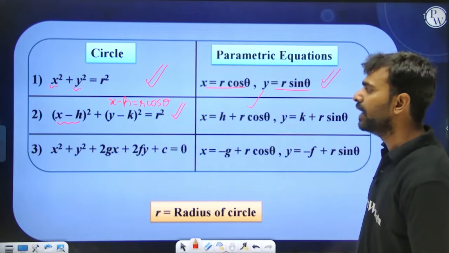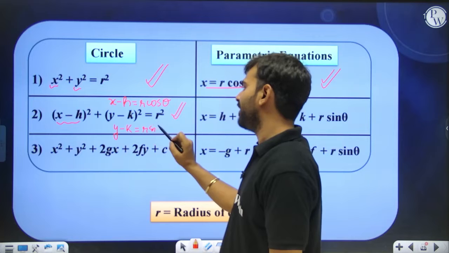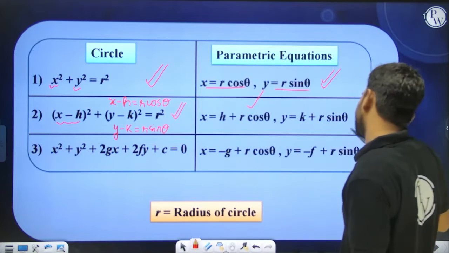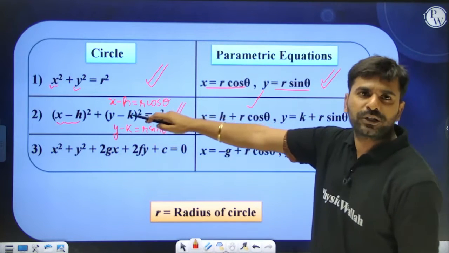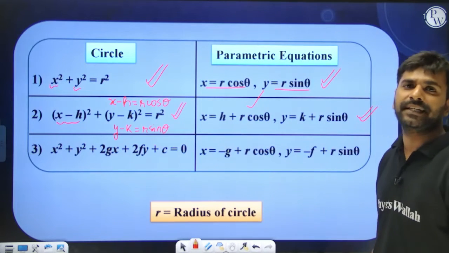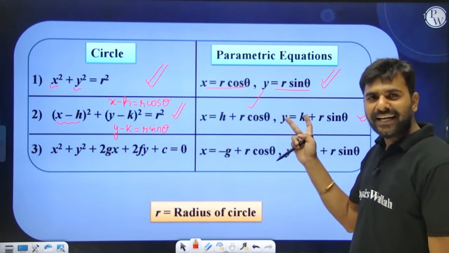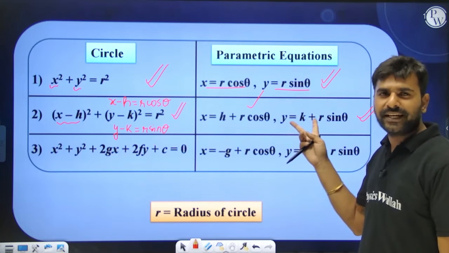It is written over here. And you will assume y minus k equal to r sin theta. So the value of y is going to be k plus r sin theta. So in this case, if you want to assume any point on the circle, you will assume it as h plus r cos theta comma k plus r sin theta. You can also see that if h and k are 0, then you will put h and k as 0, 0 over here.